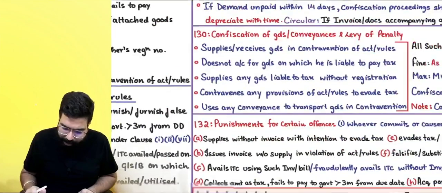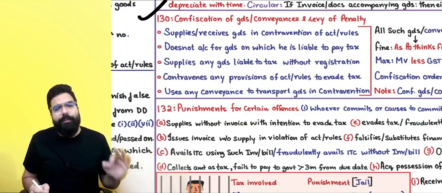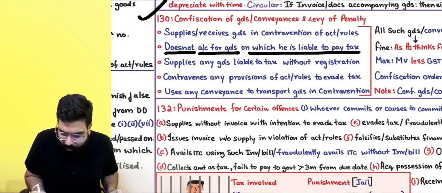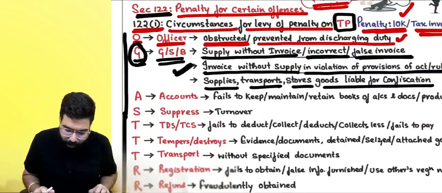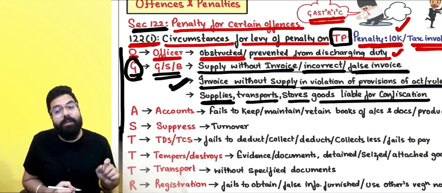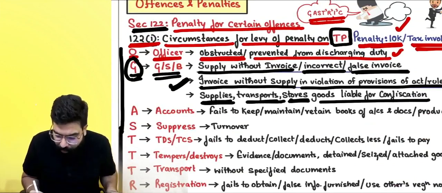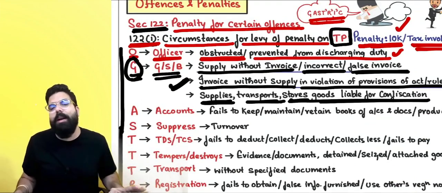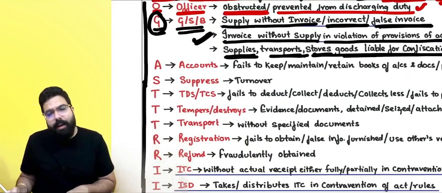Okay. Sir, supplies, transports, stores goods which are liable for confiscation. Sir, when are goods liable for confiscation? In Section 130 we will be learning that if you don't account for goods on which you are liable to pay tax, they are liable for confiscation. So if you supply goods which are liable for confiscation, or transport or store such goods, then you will be liable for a penalty of 10,000 or tax involved, whichever is higher.